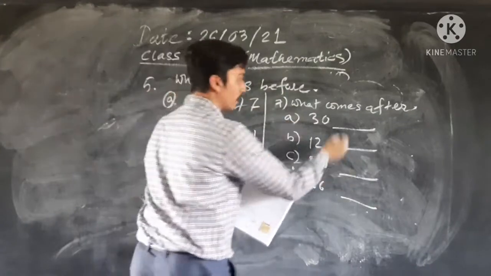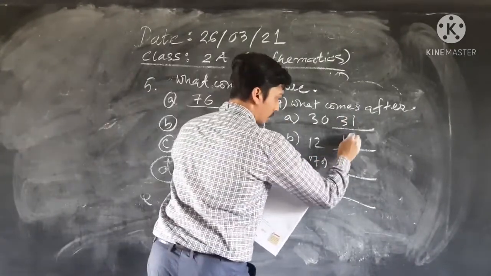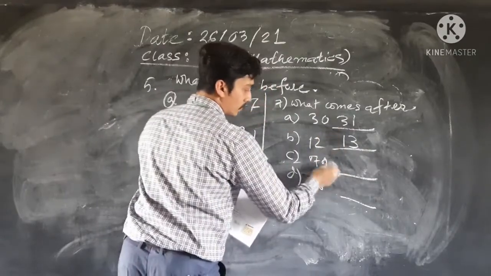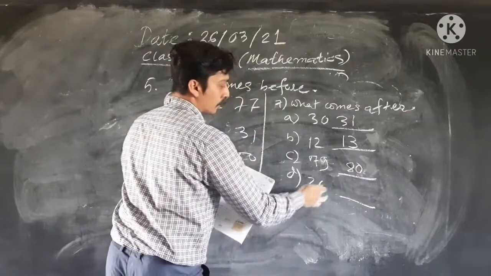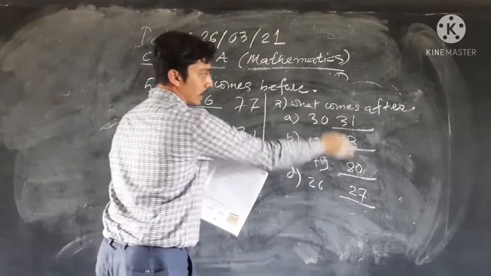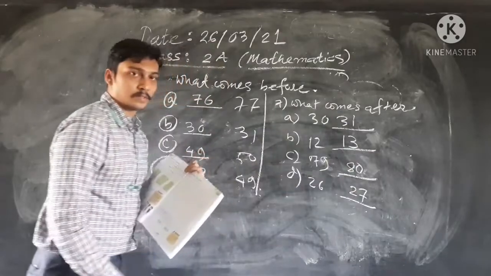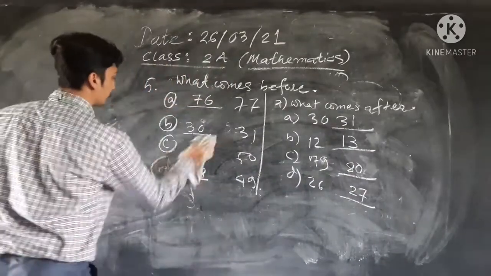What comes after 30? That is 31. What comes after 12 is 13. What comes after 79 is 80. What comes after 26 is 27. They are all successors and they all come after these numbers. Very easy. Okay.